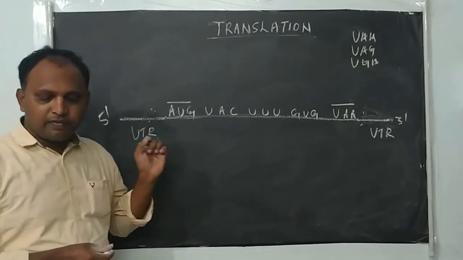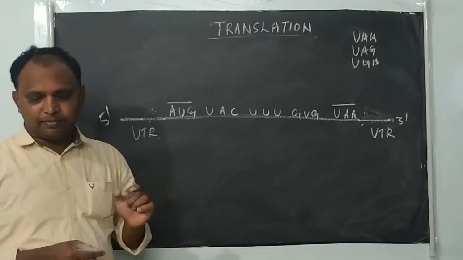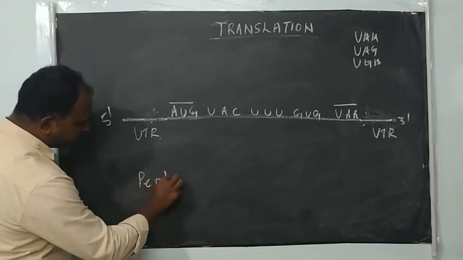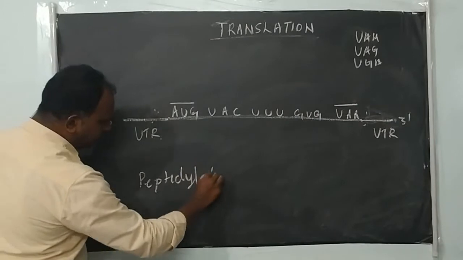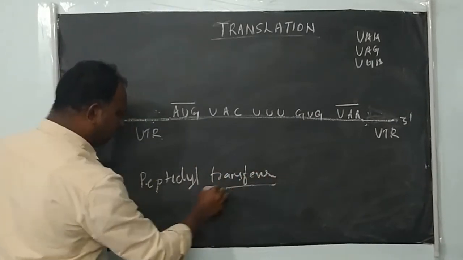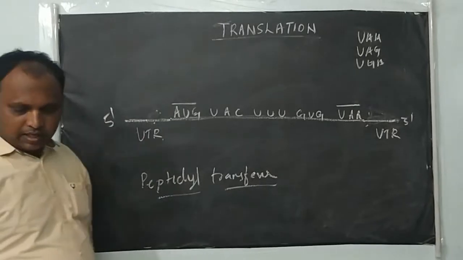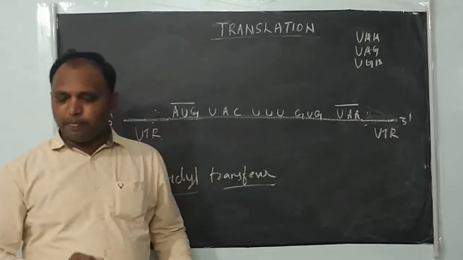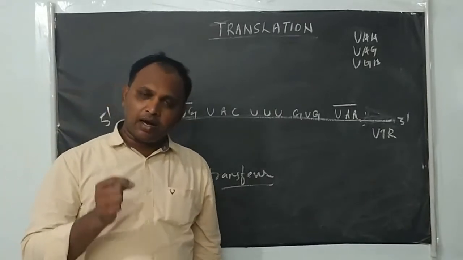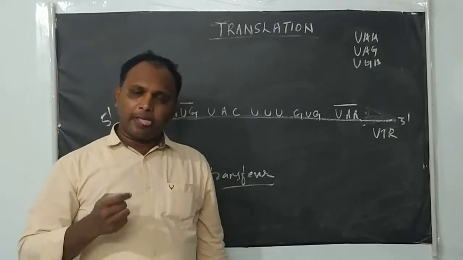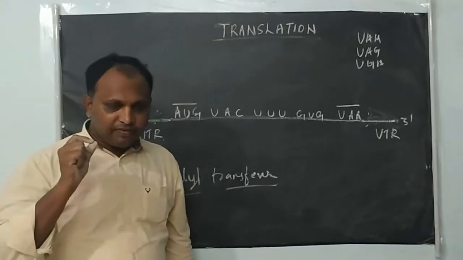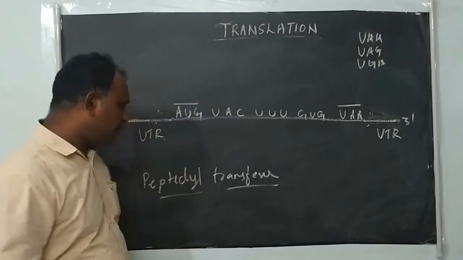The process of translation is catalyzed by one enzyme, called peptidyl transferase. Peptidyl transferase is a ribozyme. It's a type of rRNA which acts as an enzyme. The process of translation is catalyzed by peptidyl transferase.